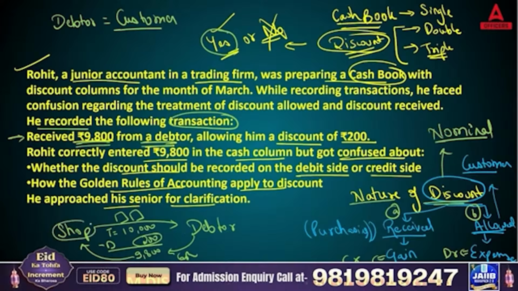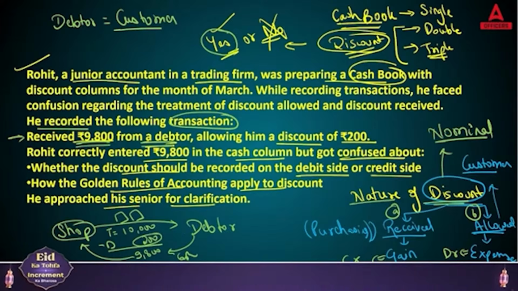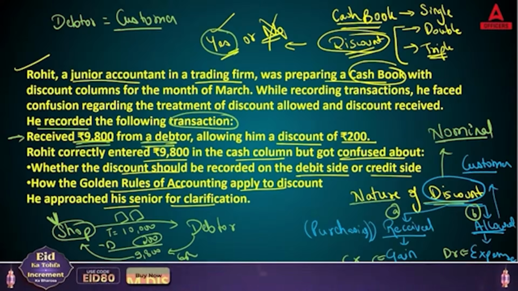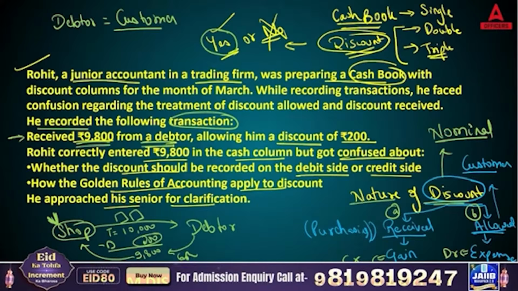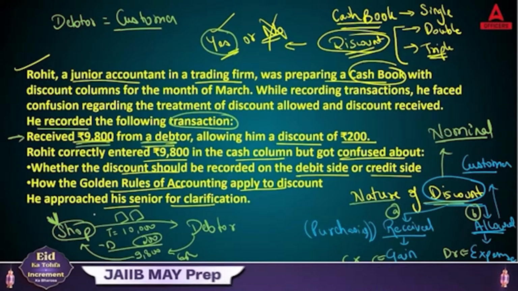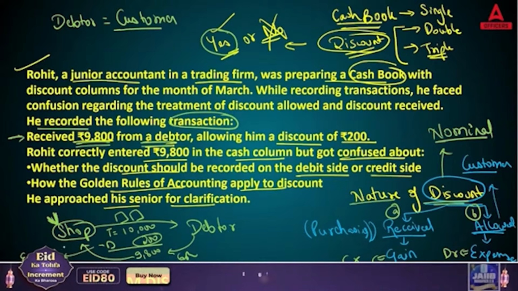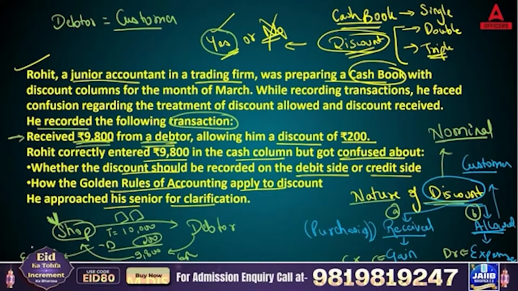Hello shopkeepers, you all are shopkeepers here. So tell me, as a shopkeeper, don't consider yourself as your customer. Now you are a business owner. As a business owner, when you are giving discount, is that a loss for you or a gain for you? Is that receiving for you or allowing for you? This 200 is going to be an expense for you because you have allowed this. So on which side will you show it? On the debit side or on the credit side as per this chart? Very good. On the debit side.